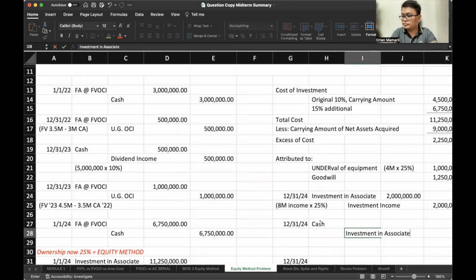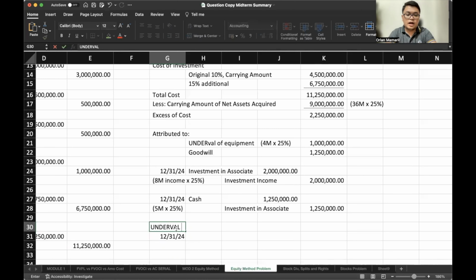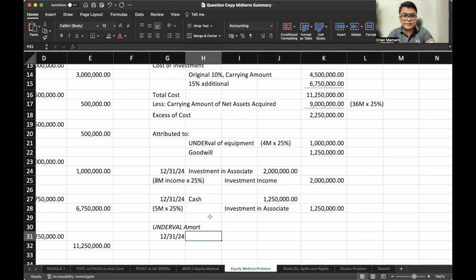And don't forget, since we have an undervaluation, we need to account for its amortization. So undervaluation amortization, which is the equipment. So the undervaluation is 1 million. Since this is equipment, based on our notes, we will amortize it based on the equipment's useful life. That would be 5 years.